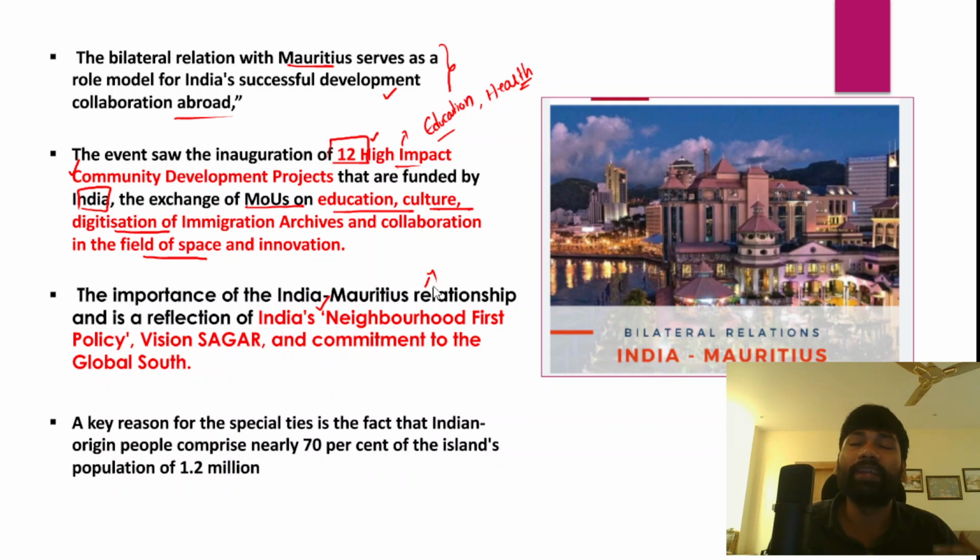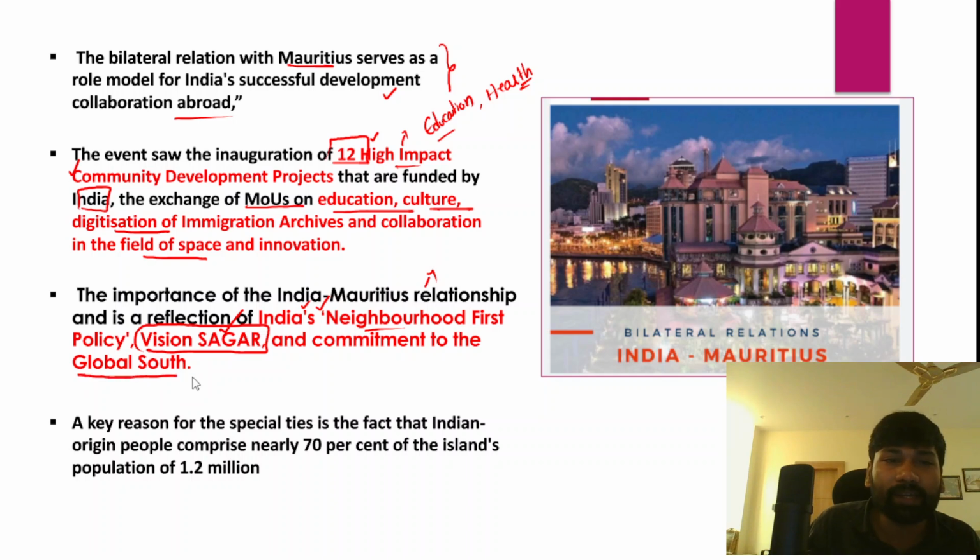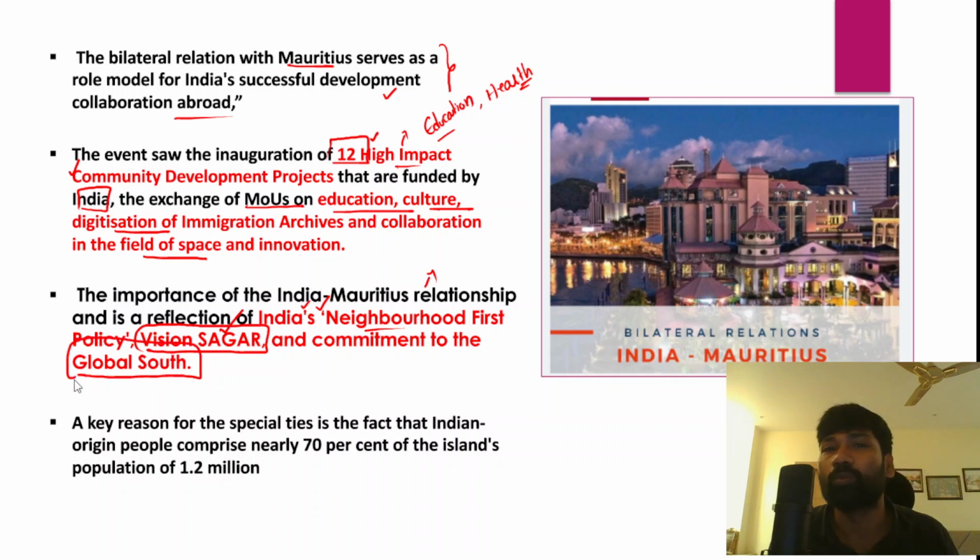So how India has been acting as an elder brother to all its neighbors, and in a similar way in the Indian Ocean littoral countries also, because of their importance, India should apply this neighborhood first policy. And there is also Vision SAGAR, security and growth for all in the region, especially the Indian Ocean region. And in fact, India is also the leader of the Global South.